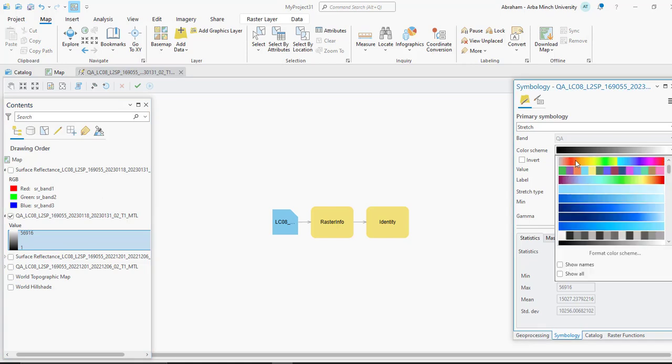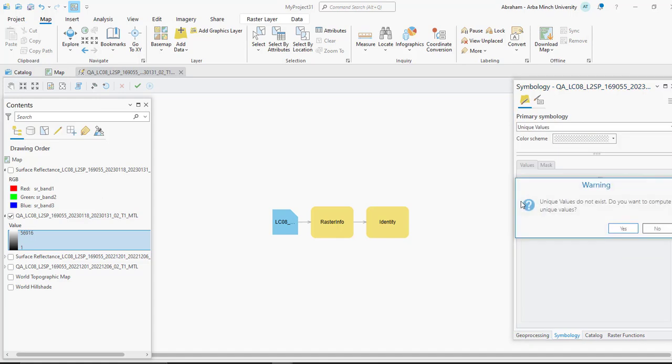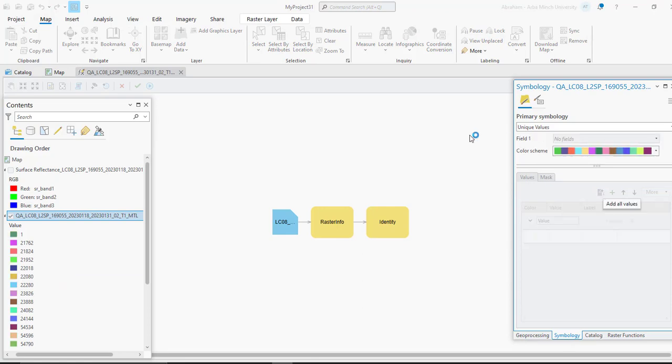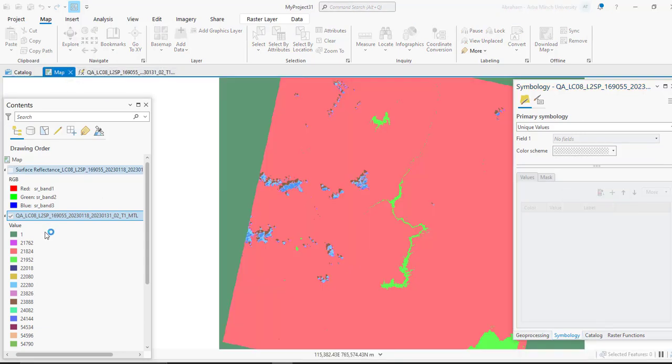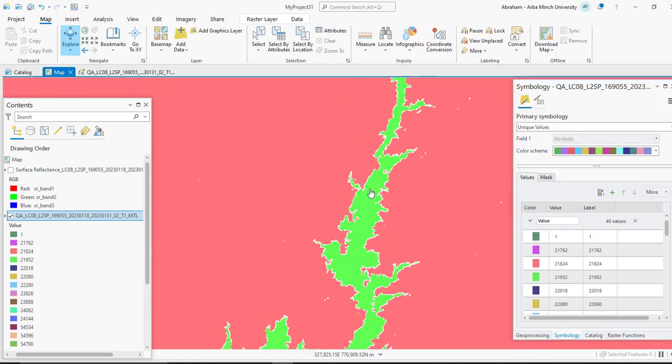We need to use the unique value renderer in order to determine or inspect pixel value for land, water, and other features. Similarly, this second image also has similar pixel values for water and land features.